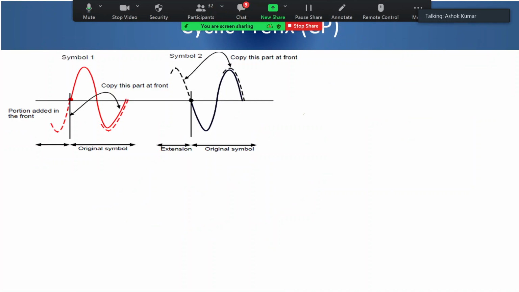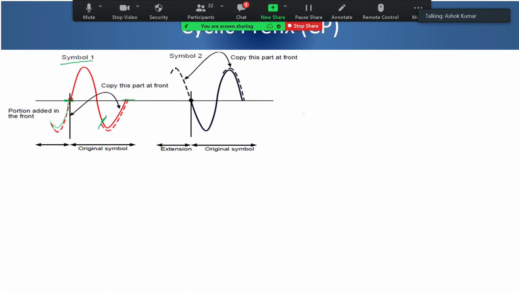So what exactly is done, as we were explaining, to introduce some guard time? Actually guard time is not added, but we call it cyclic prefix. Suppose this particular signal is representing symbol 1. From the last part of the signal, for the guard time which we are considering, we copy this part and add it to the front like this.